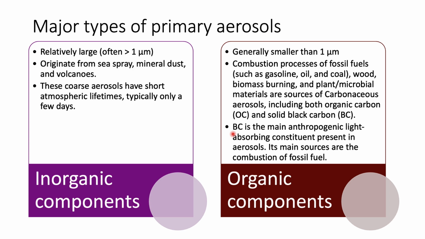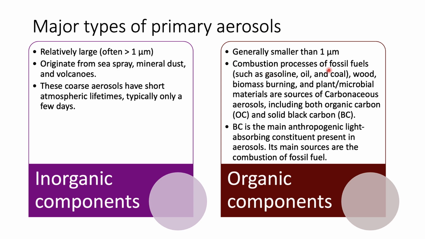Let us look at the major types of primary aerosols. The primary aerosol can be divided into inorganic and organic components. Inorganic aerosols typically are larger than 1 micrometer and they come from sea spray, mineral dust and volcanoes. These are coarse aerosols and have a short atmospheric lifetime, typically only a few days. And when we talk about the organic component, they are smaller than 1 micrometer, because compared to the inorganic one, these are much smaller.